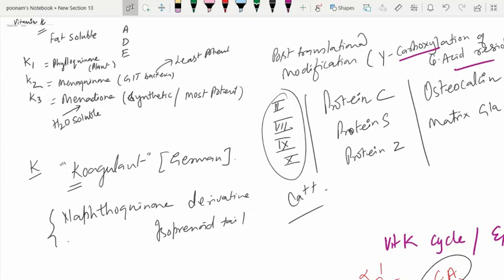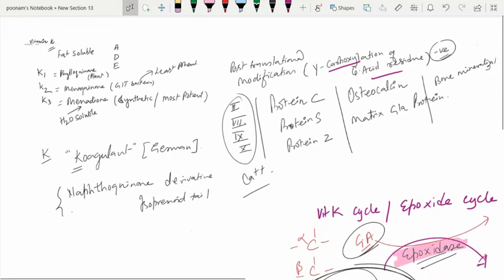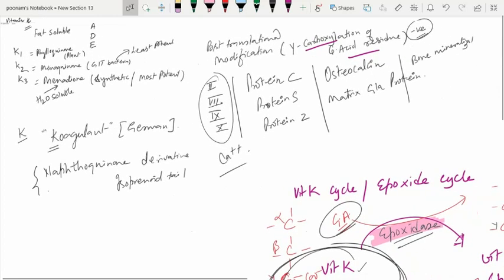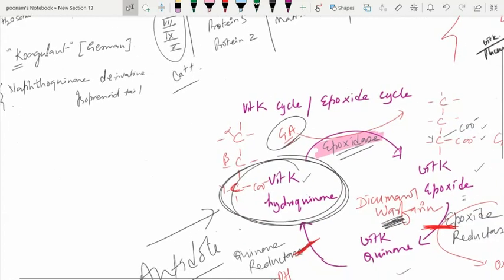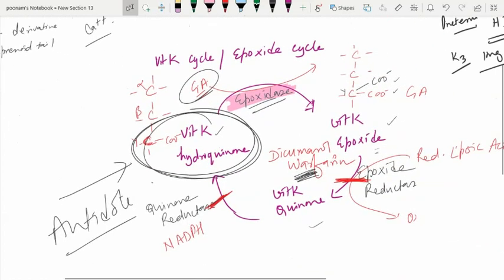And preterm infants tend to develop vitamin K deficiency. So to avoid that, as soon as they are born, an injection of vitamin K is given. And in addition to factors 2, 7, 9, 10, there are many other proteins which undergo post-translational gamma carboxylation in a vitamin K dependent manner, for which an uninterrupted vitamin K cycle is needed.